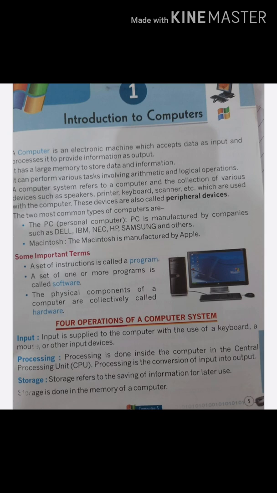The first generation was very expensive, but in comparison, this is less expensive. For example, IBM 1400 series and 1600 series are examples of second generation computers.